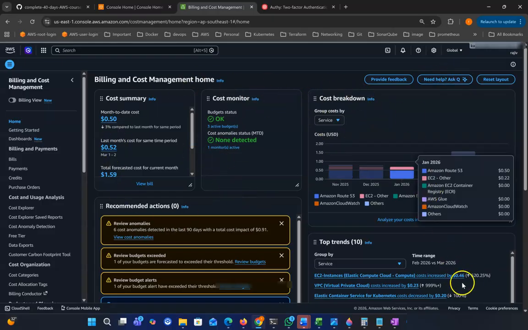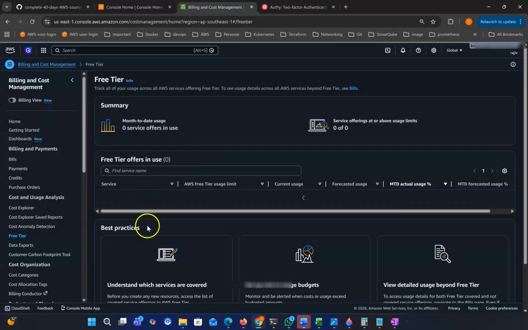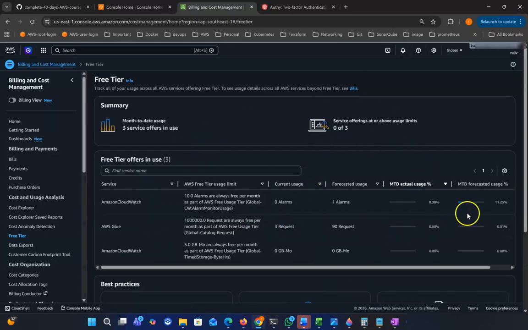This is the early month of this account, and this account doesn't have free tier eligibility. In your case, when you are creating an AWS account, you will have 12 months or 1 year of free tier access, with some limitations. My account doesn't have the free tier anymore, but they still give some things like CloudWatch. They have 10 alarms free. I didn't use any. The forecast could be 1 alarm, actually it is 0.38. So these are the graphical interface.